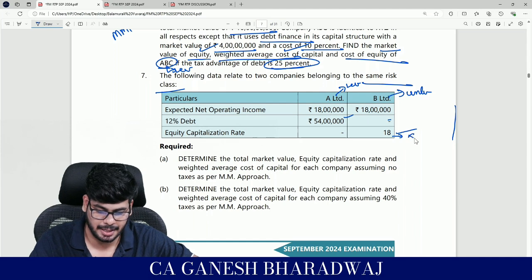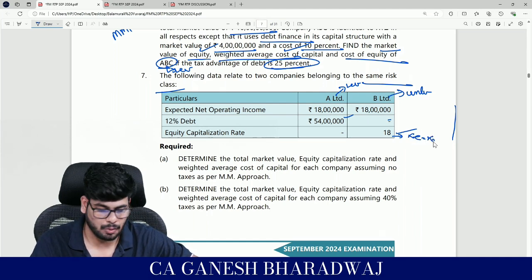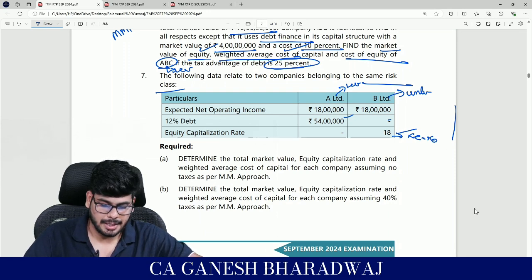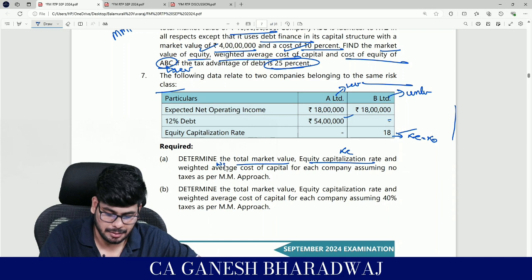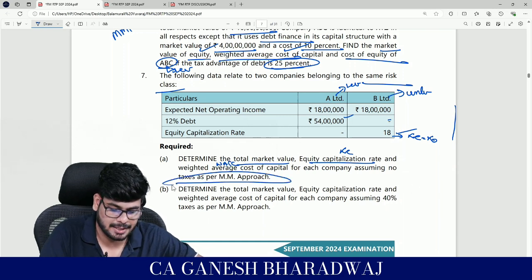That's nothing but KE. Immediately, what can you conclude? KE is equal to KO, right? Clear with this? Now, required: determine the total market value, equity capitalization rate, that is KE, and the WACC, for each of the companies assuming no taxes as per MM.